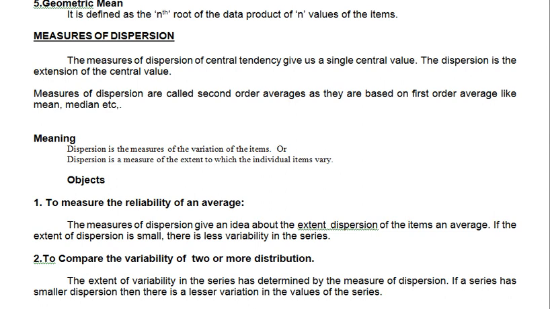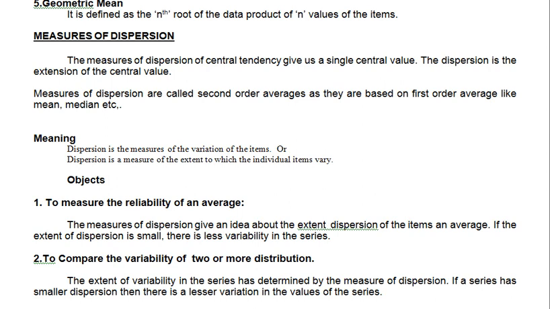These are the five different averages that we studied in the measures of central tendency. The measures of central tendency, shortly called MCT, is the first order average. What actually was it? First order average.